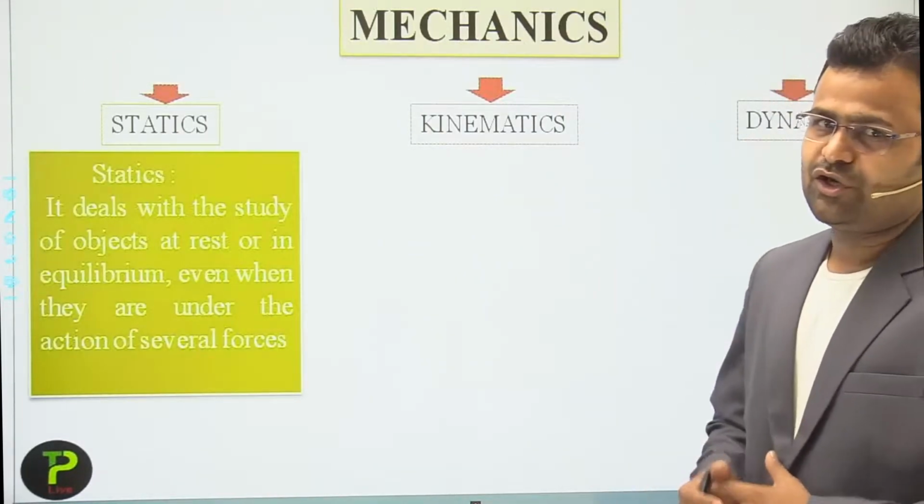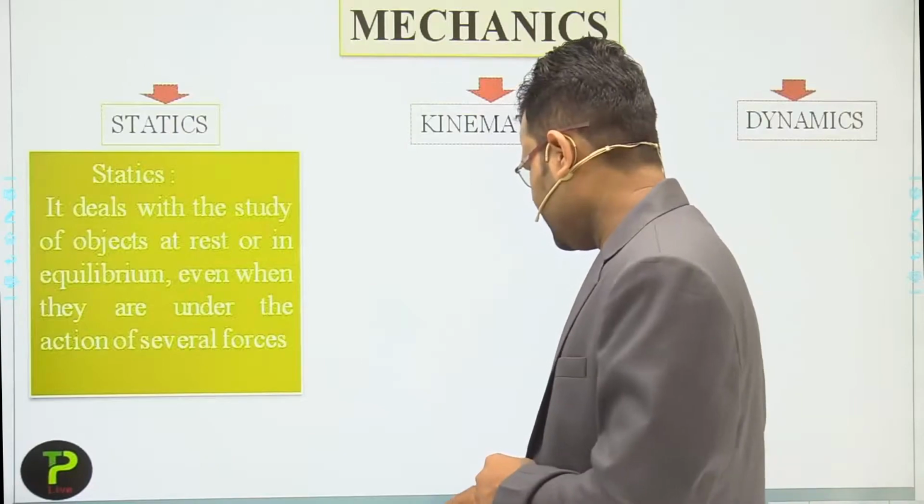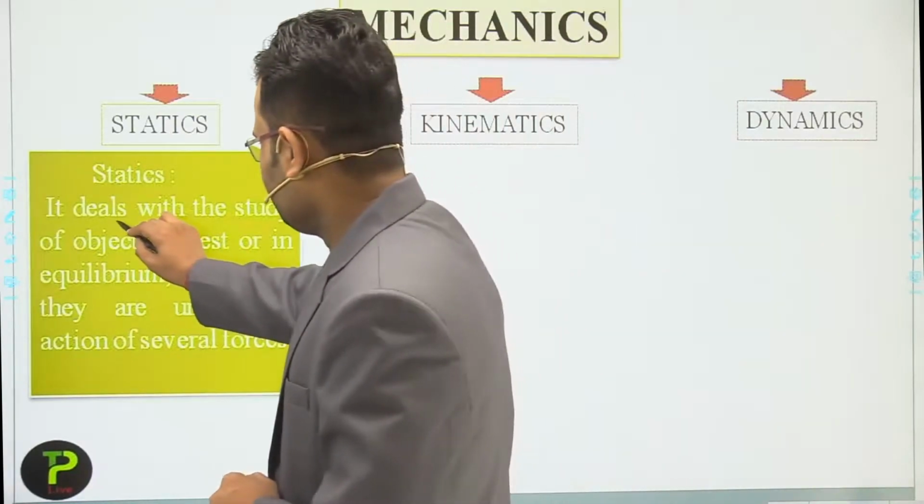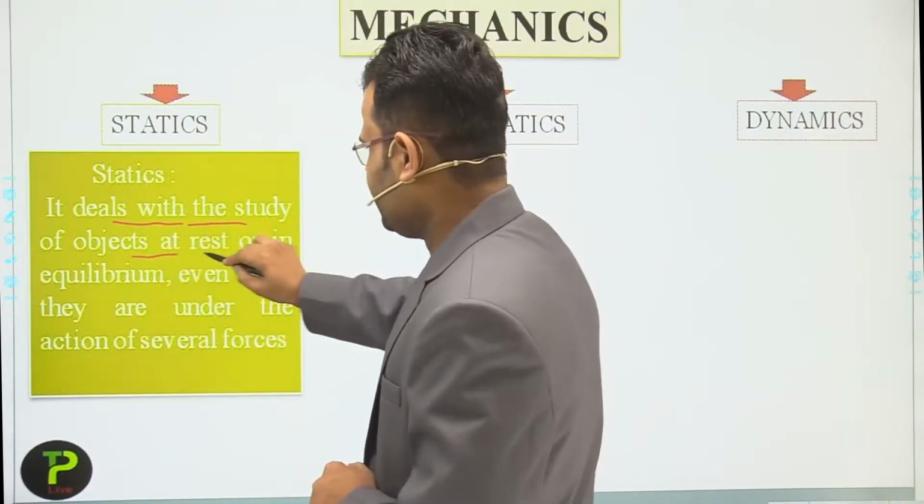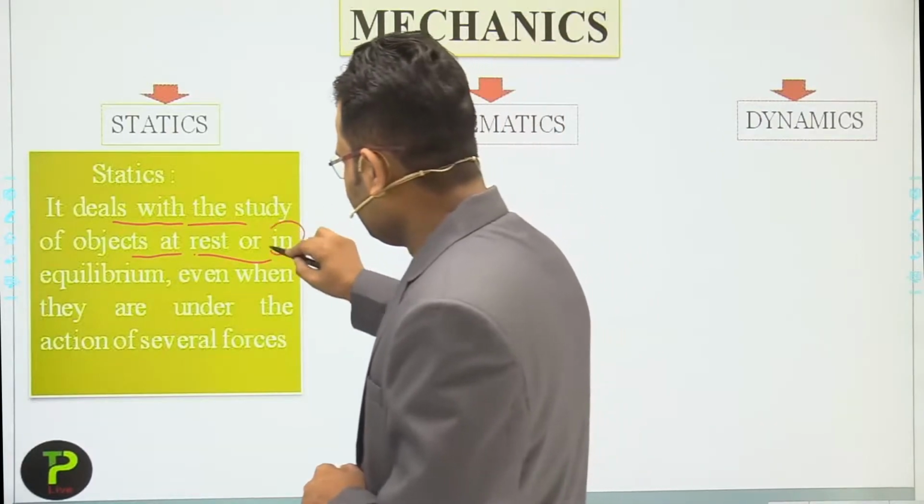We study the object whenever the object is at rest, or deal with the study of an object at rest or in equilibrium.